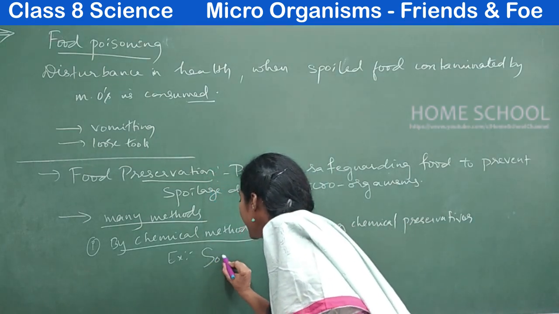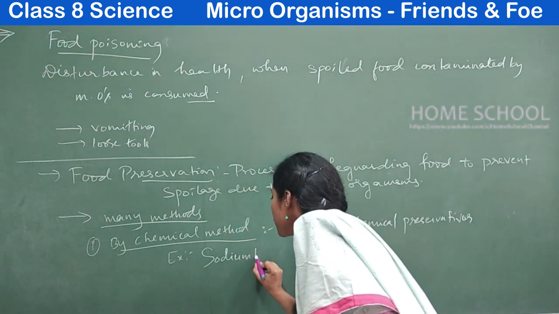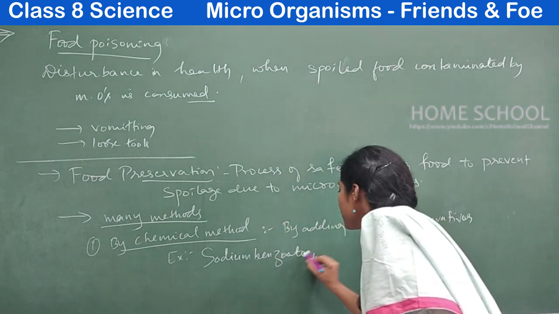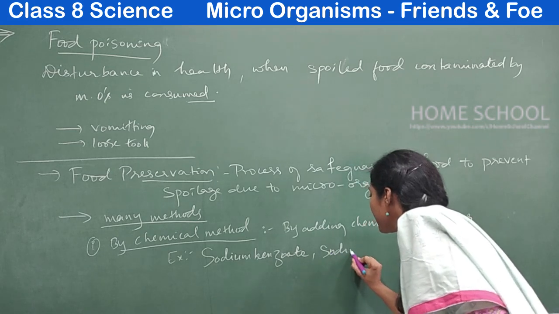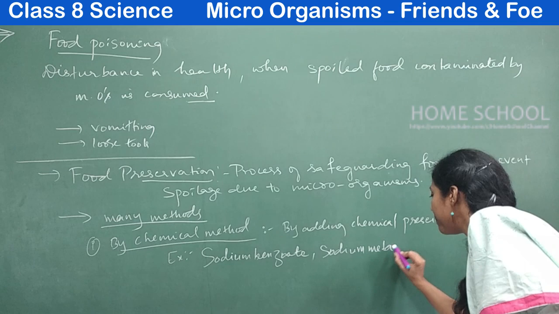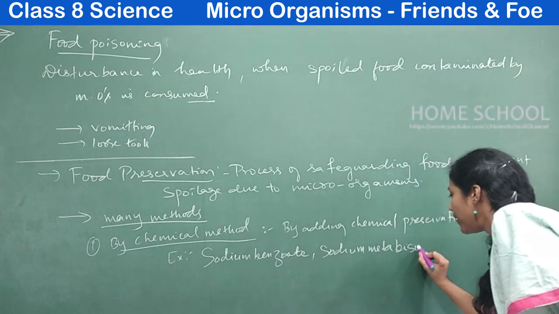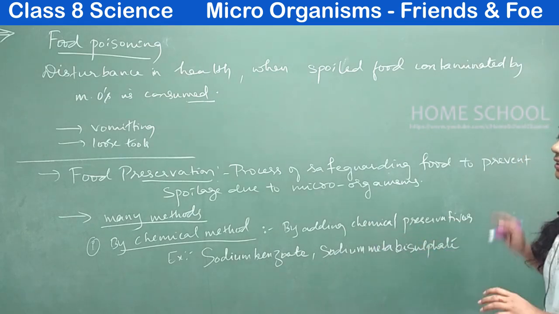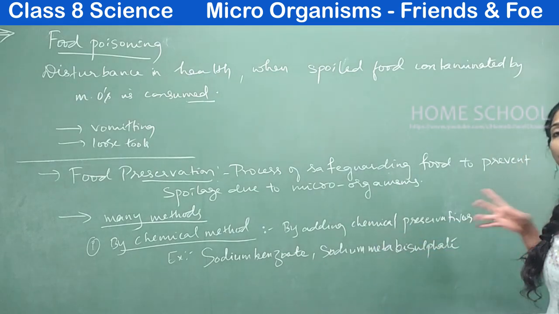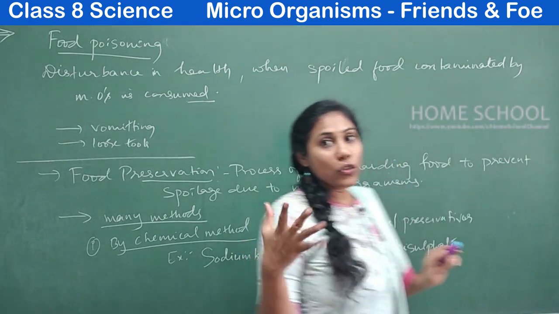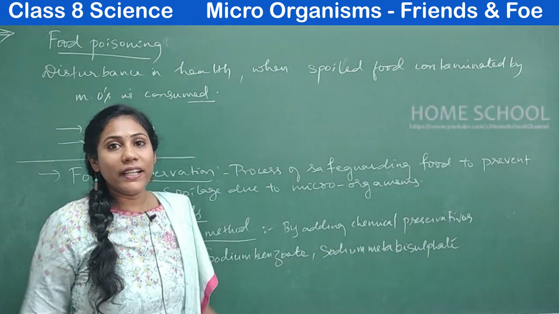One is sodium benzoate, and the other one is sodium metabisulfite. These are added to food packets so that accumulation of microorganisms can be avoided.